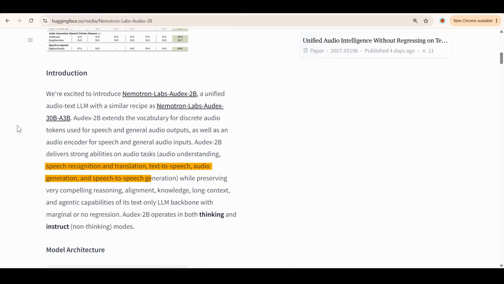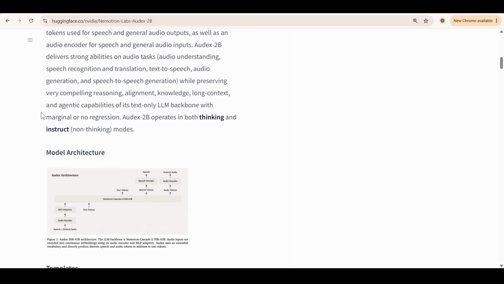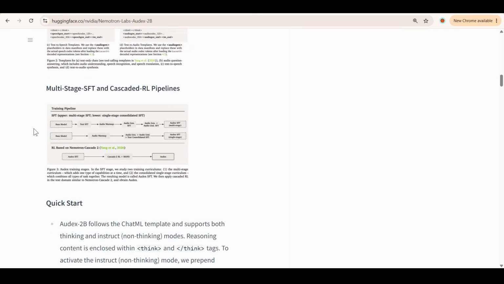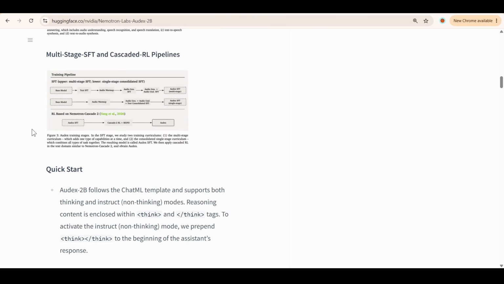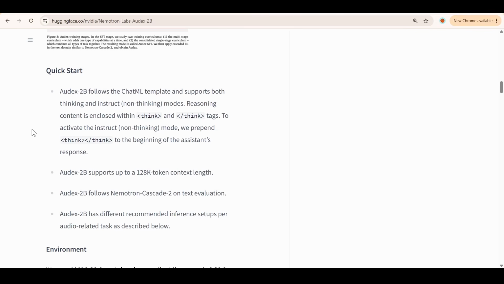Speech recognition, speech translation, generating speech, even generating sound effects from a text description, all in a single 2 billion parameter package. And here's the part that got my attention. Nvidia's whole pitch, it's literally in the title of their technical report, is unified audio intelligence without regressing on text intelligence. So it keeps its reasoning, its coding, its general knowledge, and it supports a context window up to 128,000 tokens on a 2 billion model.